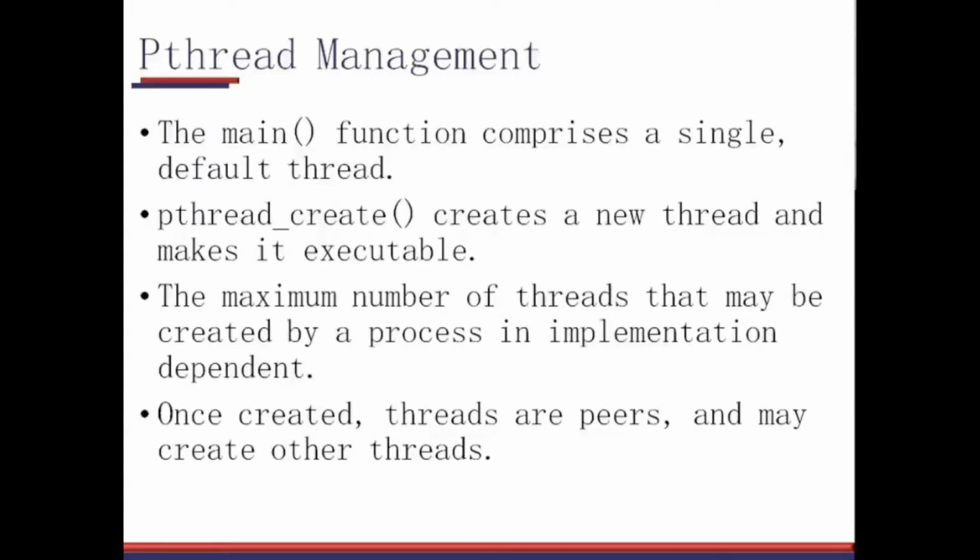So how is pthread management done? In the main program, in the main function, you have a single default thread. pthread_create is a C function which can create another new thread and make it executable. Please understand, when you create a new thread, it is not exactly a function, but a separately, independently executing program. It is similar to as if you have created another main which is executing in parallel with your main. The only thing is, it is not a main function, it is a thread function.